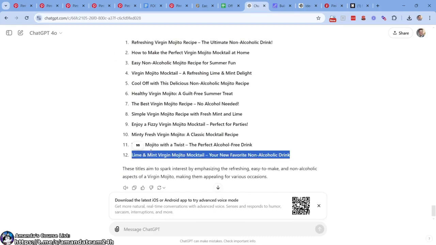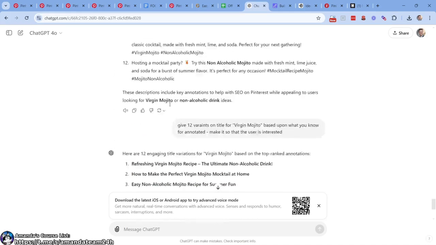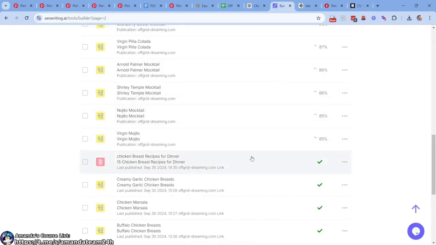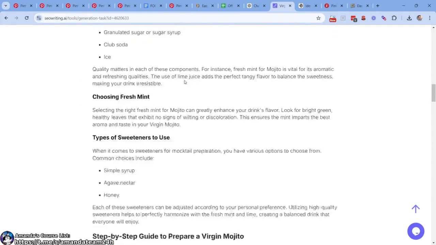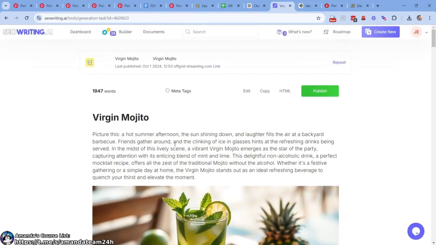This one I'll probably have to stay away from lime and mint. Otherwise, unless mojito is what it's made out of? I don't even know. I don't know the drink. So we have the titles, we have the descriptions, we have, well, we're waiting on the URL. Okay, I think we're good now. I think it batched it out. This is a really good article. I'm pretty impressed with this.